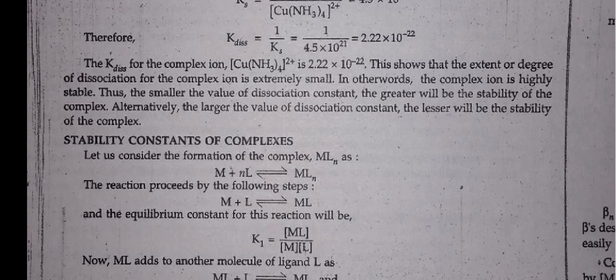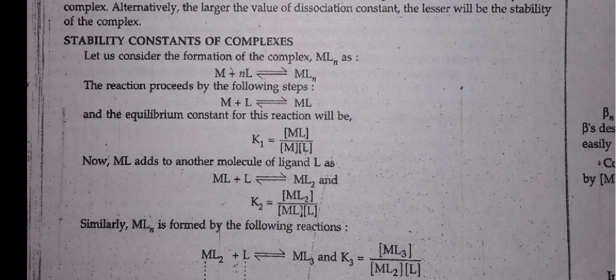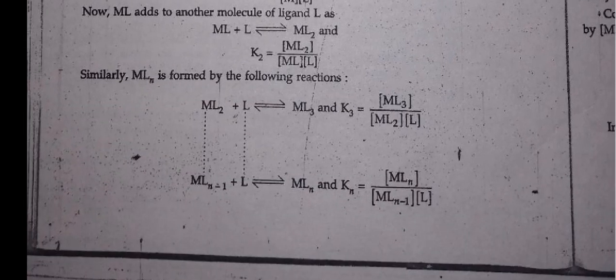Stepwise stability constants of complexes. Let us consider the formation of the complex MLn as M plus nL gives MLn. The reaction proceeds by the following steps. M plus L gives ML, and the equilibrium constant for this reaction will be K1 is equal to [ML] divided by [M][L]. Similarly, MLn is formed by the following reactions.